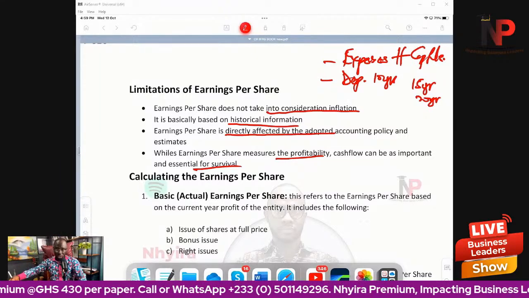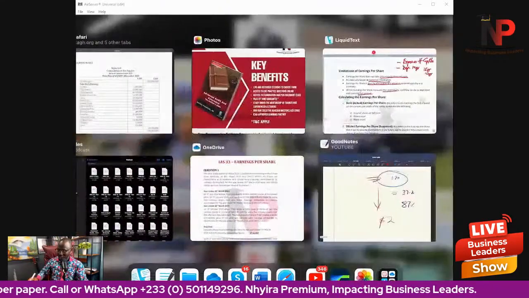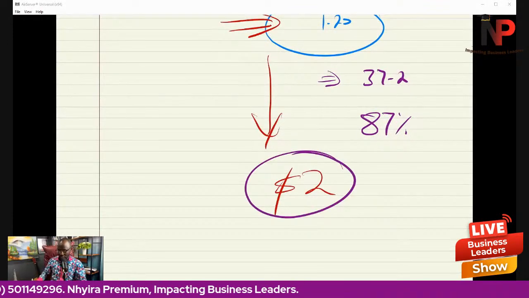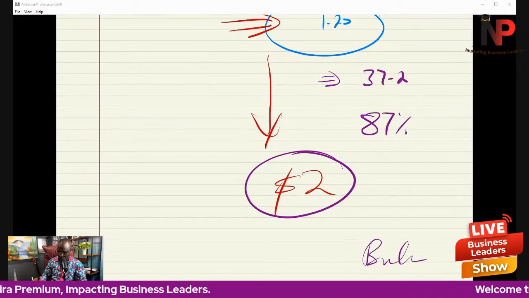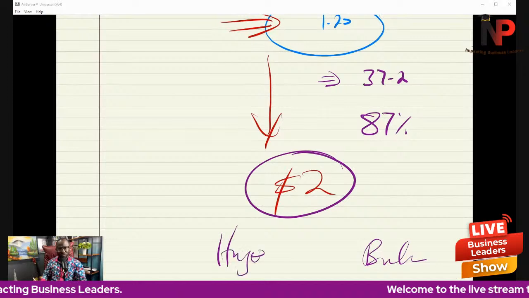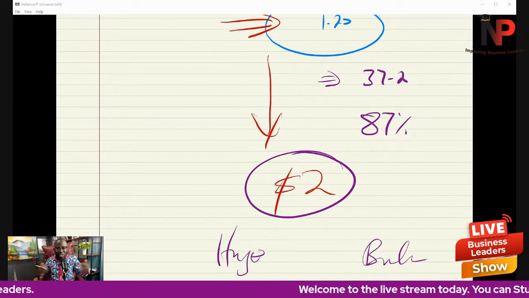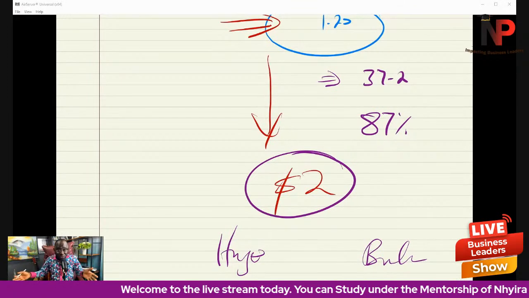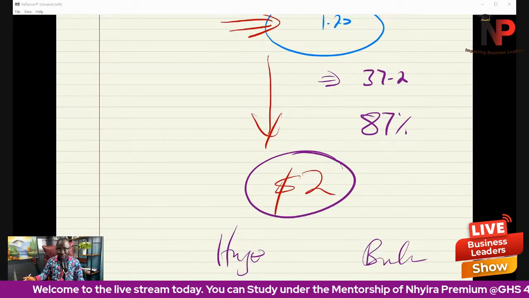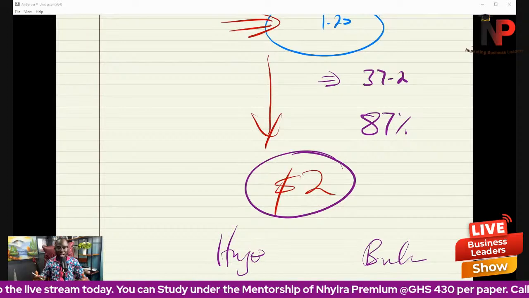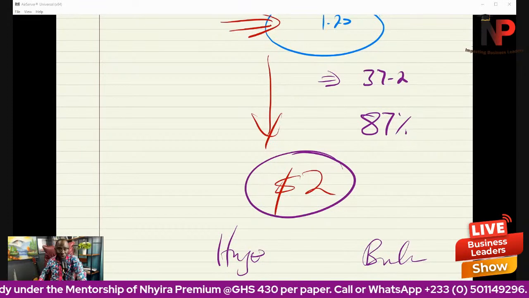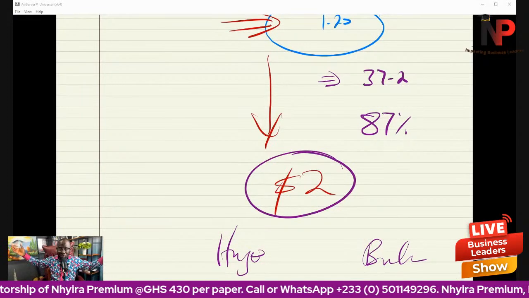Cash flow is crucial. So if the entity has an earnings per share of say $2 per share, but they have a huge bank overdraft, then where are they going to pay us dividends from? Because they have a bank overdraft, there is no money available. Their current liability is actually increasing and their liquidity is below one. So where are they going to get the money from?